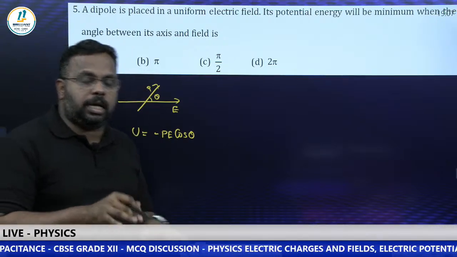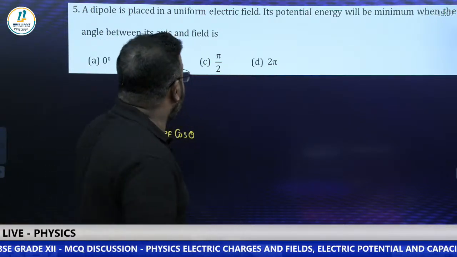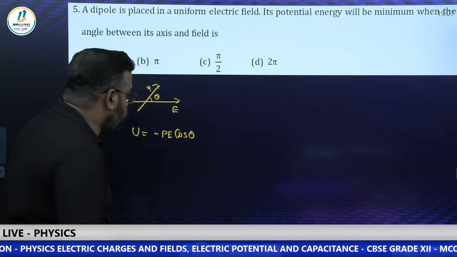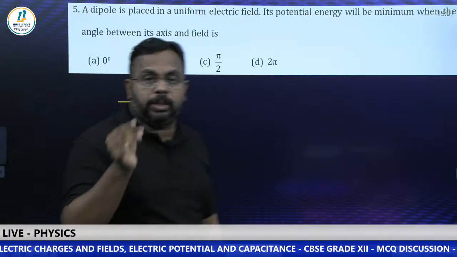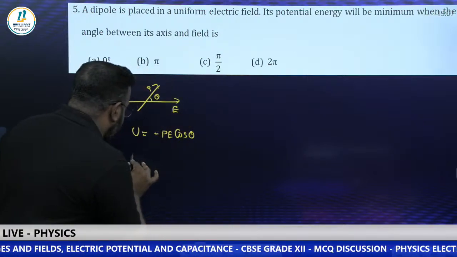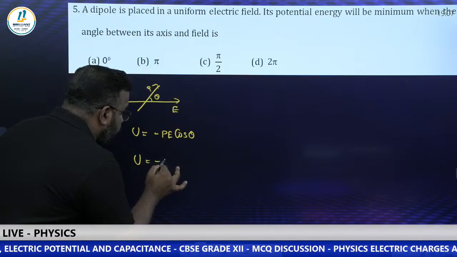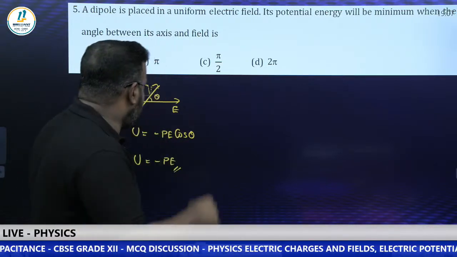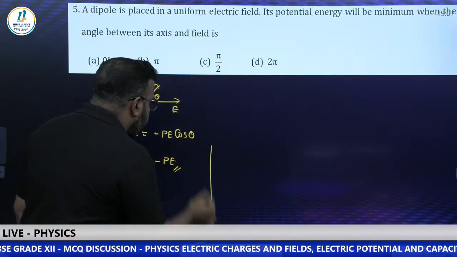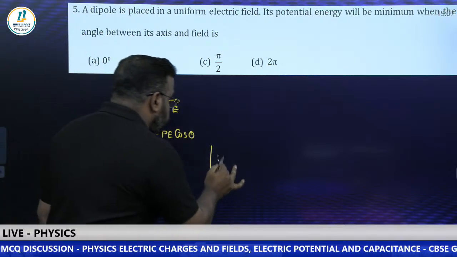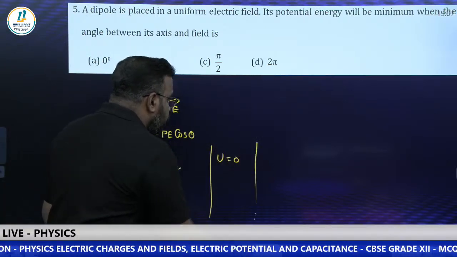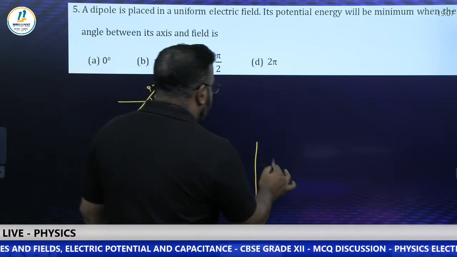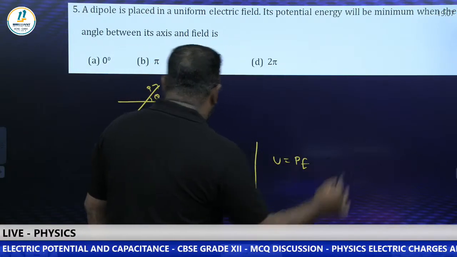Now the question is at which angle the potential energy will be minimum. So we can check with the values. If theta is equal to 0, cos 0 is 1, so U is equal to minus PE. Now theta is equal to 90 degrees means cos 90 is equal to 0, so U is equal to 0. Now what about theta is equal to 180? Cos 180 is minus 1, so minus 1 into minus PE you get PE. So you just compare these three.